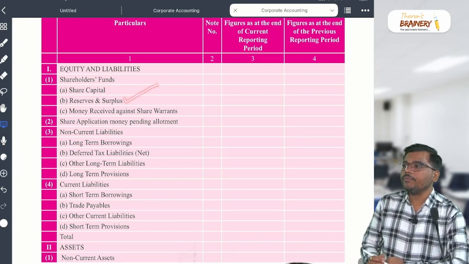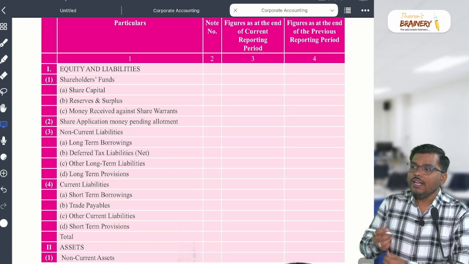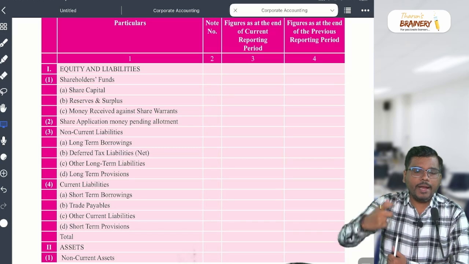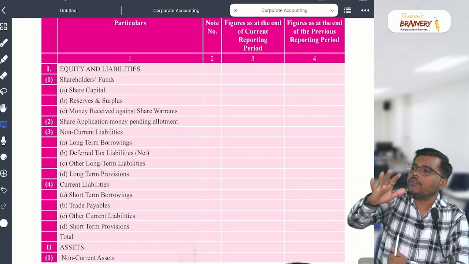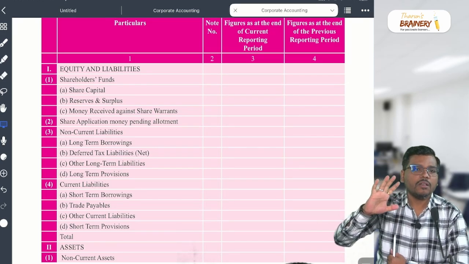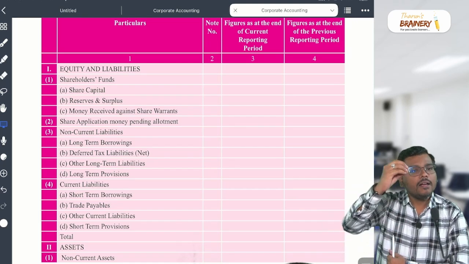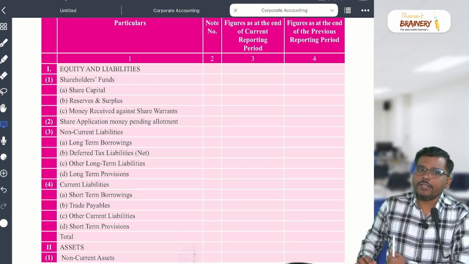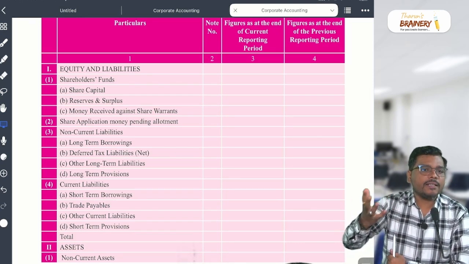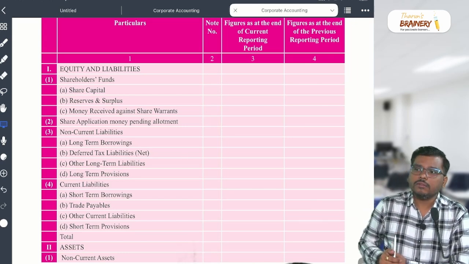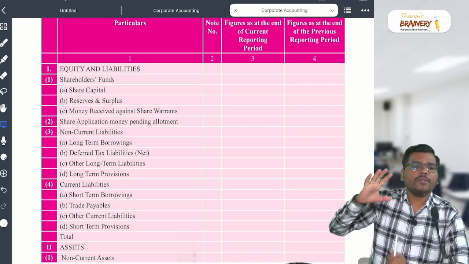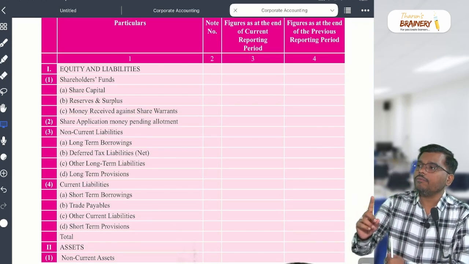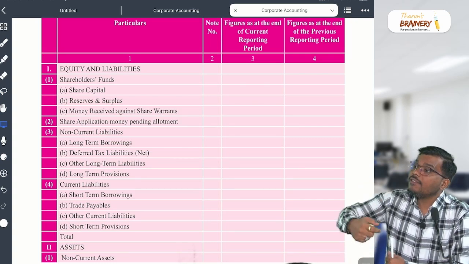What about reserves and surplus? What comes in reserves and surplus, my dear student? All the reserves appear there. Any account which ends with reserve will come under reserves and surplus. For example, workmen compensation reserve, general reserve, capital reserve, investment fluctuation reserve. Any name which ends with reserve will come under reserves and surplus. But my dear student, there is one name which does not end with reserve but will appear in the reserves and surplus.